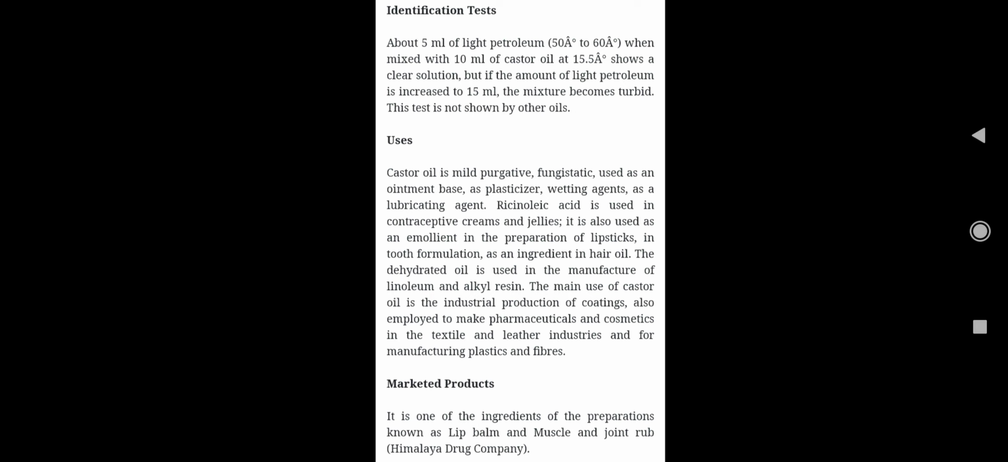So it has some market formulations also, it is one of the ingredients in the preparation known as lip balm. All of us are using lip balm, and it is also an ingredient of muscle and joint rub, right? Himalaya Drug Company is producing lip balm. All of us have used it in the winter, right? So that is from Himalaya, it's very famous. So castor oil will be there, that we should know, right? So up to this much you can write in your answer, that is going to fulfill your answer completely, right? Thank you.